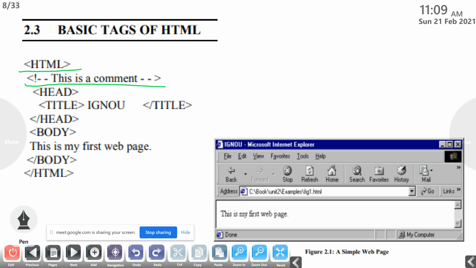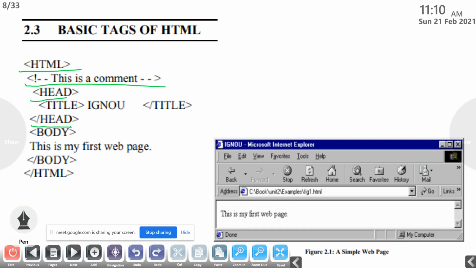So first we want to give the HTML tag that should be in between less than and greater than symbol. It may be all caps or all lowercase letters or mixed type letters, there is no problem. It's not case sensitive. Then below that HTML we want to write the head tag. And head and slash head, in between head and slash head, we can write the title tag.